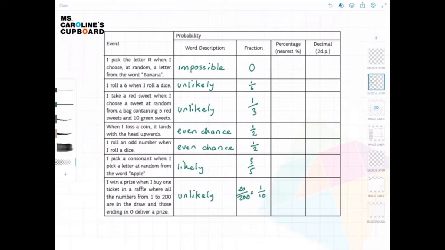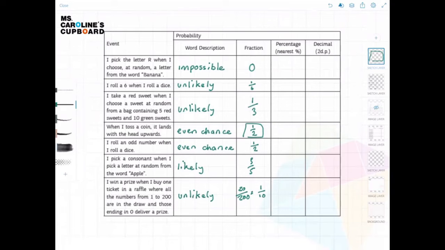Okay then girls, so your task today is to fill in the next 2 columns, percentage and decimal. So we can show probability as a fraction and a percentage and a decimal. Now you have done lots of practice on converting fractions to percentages to decimals. So this should come quite easy to you. But let's have a little look together first. Let's take 1/2.